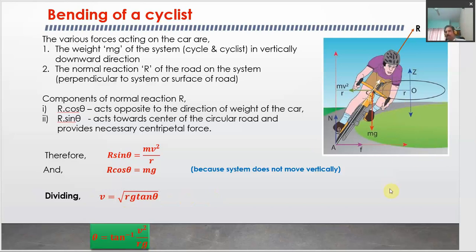So this is about the various cases of circular motion where the centripetal force plays a very important role. This centripetal force comes from different situations. It comes from the friction between the tires of the vehicle and the road, and it also comes from the banking of the road, as we have just discussed. So this is the angle which a cyclist should bend in this particular case if the cyclist has velocity v and the turn has radius r.